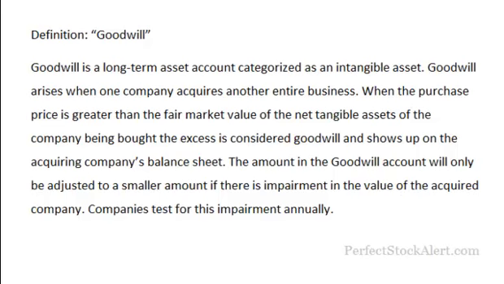The amount in the Goodwill account will only be adjusted as of now to a smaller amount if there is an impairment in the value of the acquired company. Companies test for this impairment annually. I say as of now because it used to be different, but we'll get to that in a minute. All right, let's go look at an example.